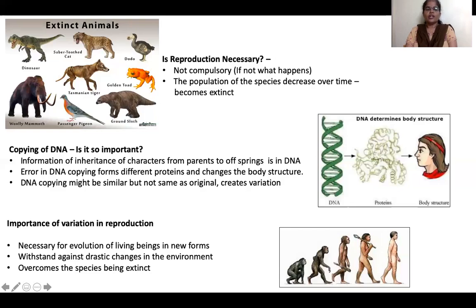So reproduction is important to continue our life on earth and pass information from parents to offspring. Thirdly, to have a defined body structure. And finally, to have variation among individuals.